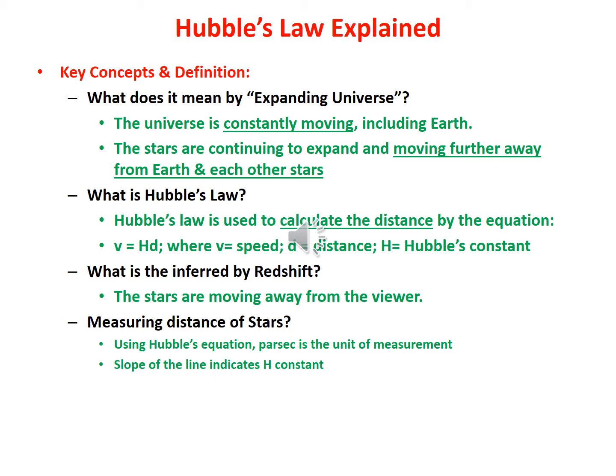Everything appears to be moving away from that one point in space, though moving it away doesn't mean it moves relative to the planets in our solar system. So what is Hubble's law? It's used to calculate the distance from the star and all its planets, and then we arrive at the age of the universe. Okay, mathematically, remember? Science box. Science box.